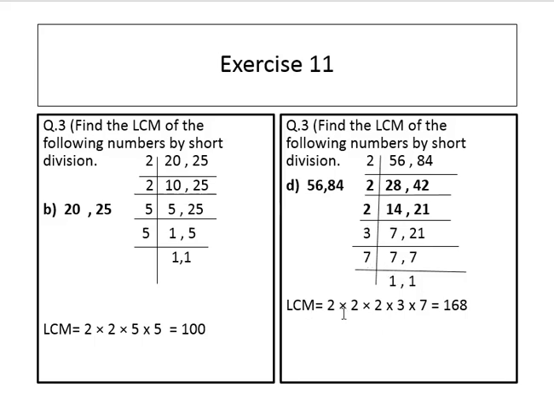LCM is 2 multiplied by 2 multiplied by 2 multiplied by 3 multiplied by 7. 2 4s are 8, 8 3s are 24. 24 multiplied by 7 is equal to 168. So 168 is the least common multiple of 56 and 84.